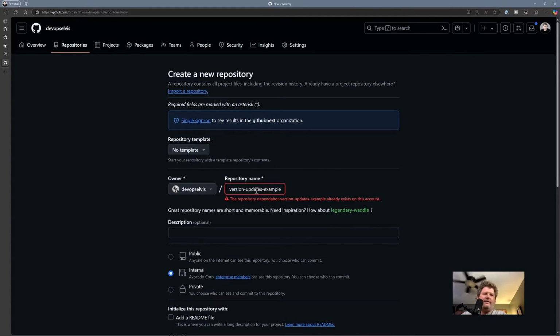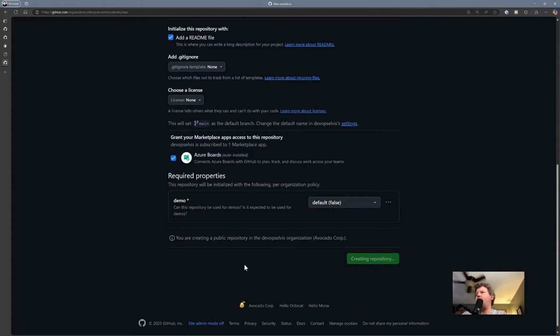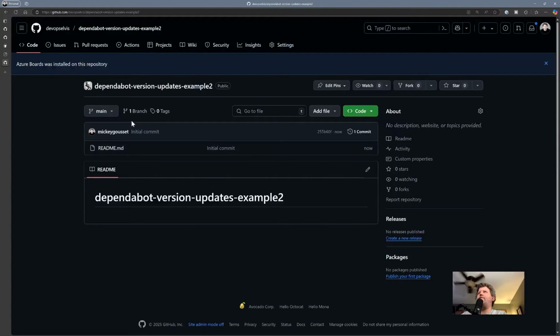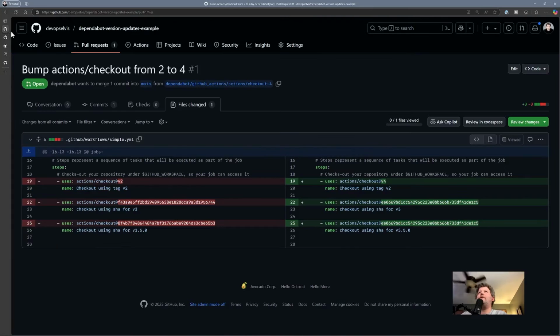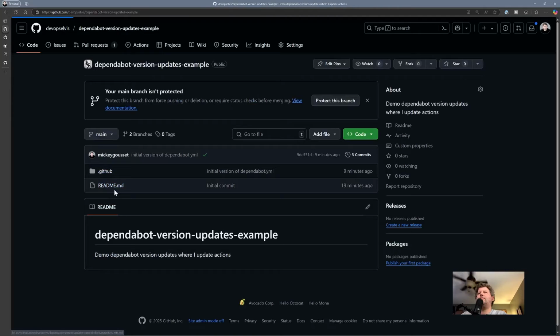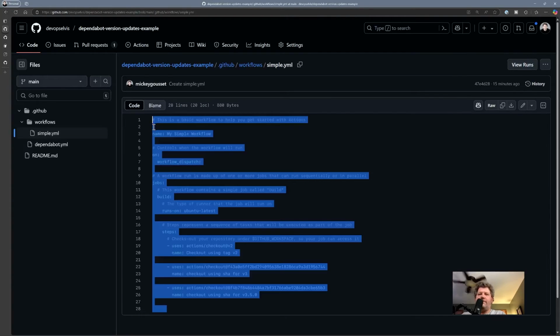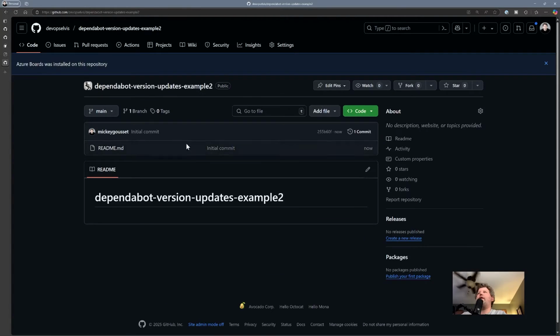So we're going to say example 2. And we're going to make it public. Everybody can see my shame. And we're going to create this repository. That's so weird. All right, so what I'm going to do is just come up here, and we're going to go to the code. And let's go to workflows. And we're going to just cut and paste this. So Control C that. Let's go back down here to our new one.